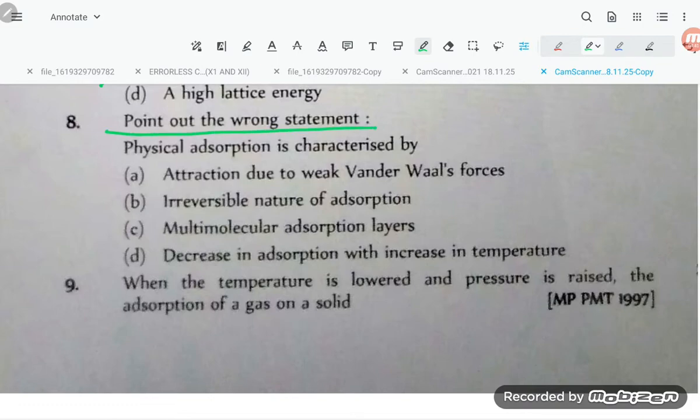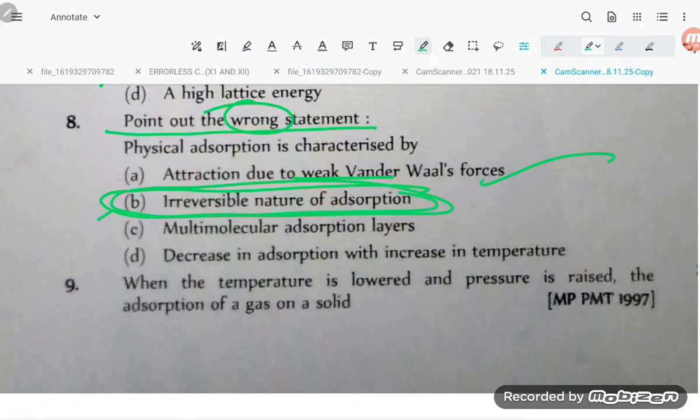Point out the wrong statement. Which is the wrong statement, students? Physical adsorption is characterized by weak attraction, wonderful, this is correct. Irreversible nature of adsorption? No, physical adsorption is reversible. So option B is the correct answer, students.